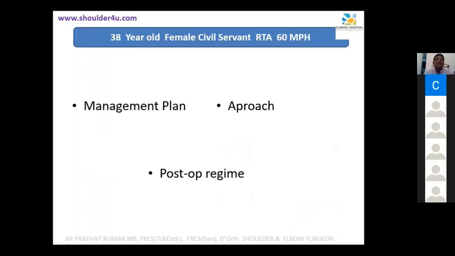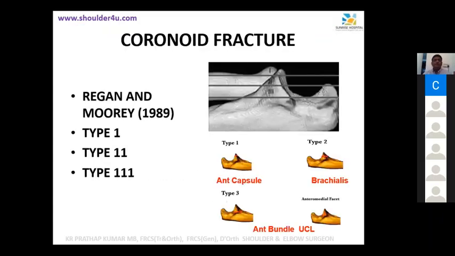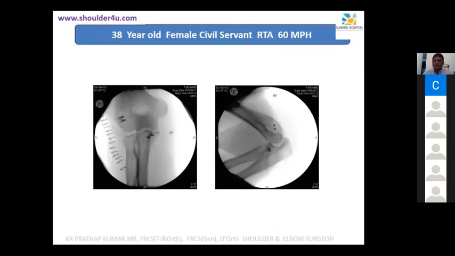Okay, management plan and approach, probably I will leave that. I don't think that is important there. That's a 38-year-old lady who was involved in a motorbike accident. Oh, sorry, it's the same patient. What we did is we managed it with the anchors. It's a type 2 injury, so managed with the anchors.